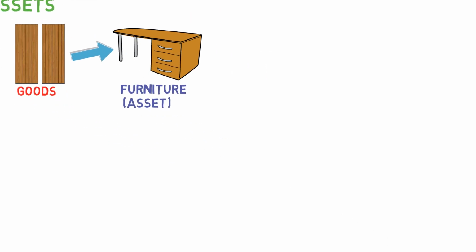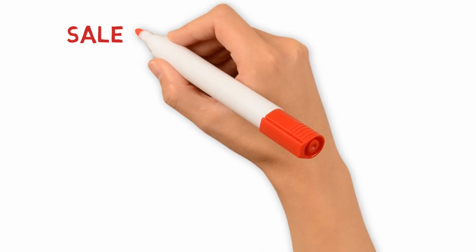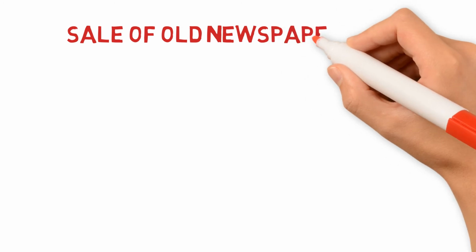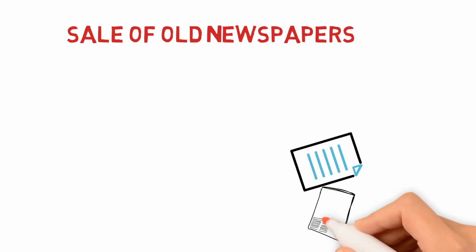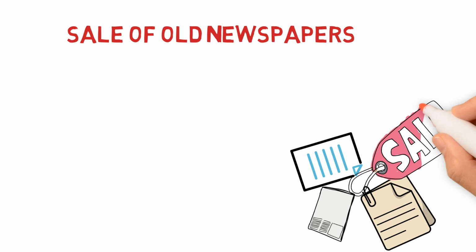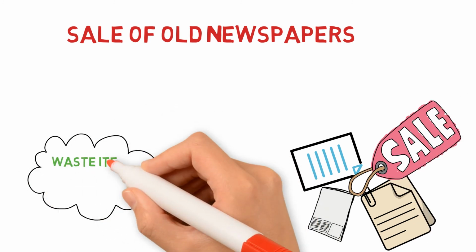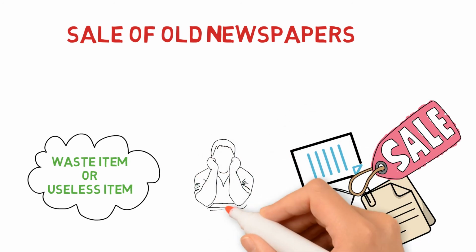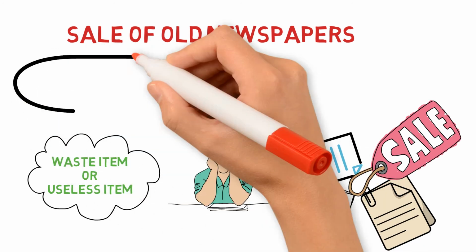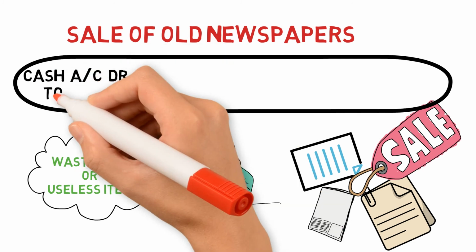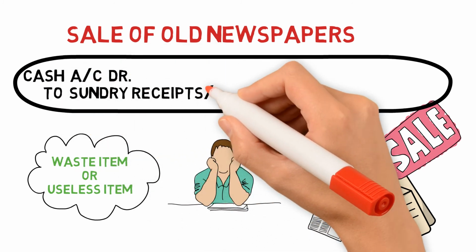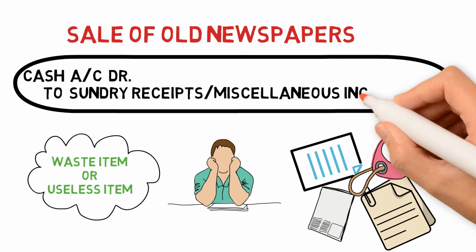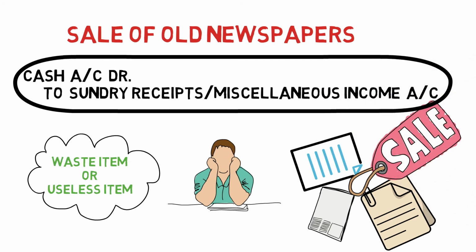Next common mistake is regarding the sale of old newspapers. Now old newspapers, remember, it is a total waste or a useless item. So we never open an account of newspaper or waste item or useless item. So whenever we sell any such kind of items, in that case we always use cash account debit to sundry receipts account or miscellaneous income account. These accounts are open for any such kind of items which are of no use or related to which we do not want to open a separate account.